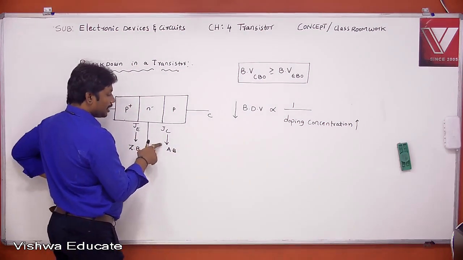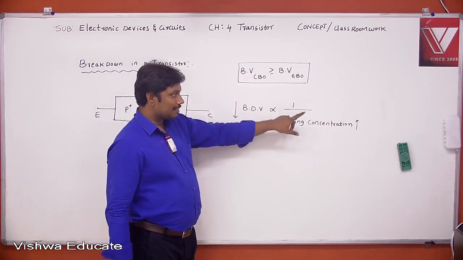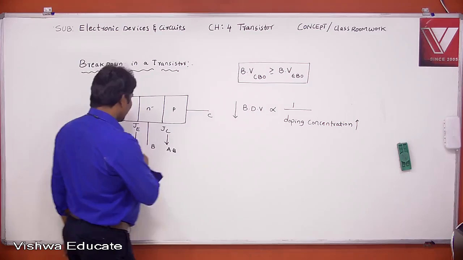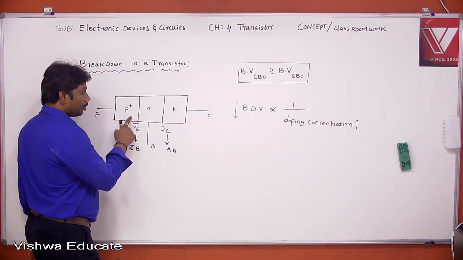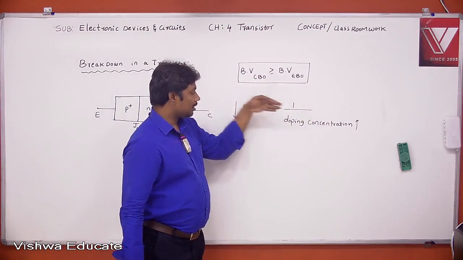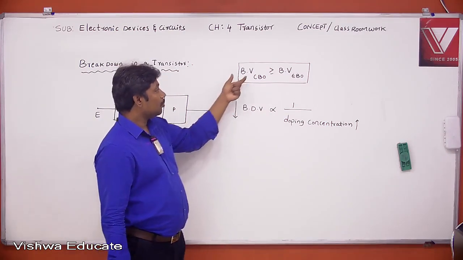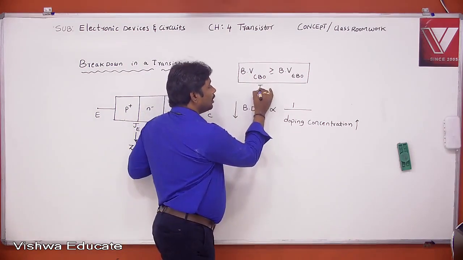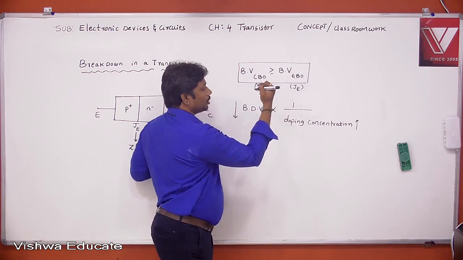Here avalanche breakdown is in a lightly doped junction, so the doping concentration is decreased and the breakdown voltage is increased. Similarly, Zener breakdown is at a heavily doped PN junction, so the doping concentration is increased and the breakdown voltage is decreased. The conclusion is that the breakdown voltage at the collector junction is greater than the breakdown voltage at the emitter junction.